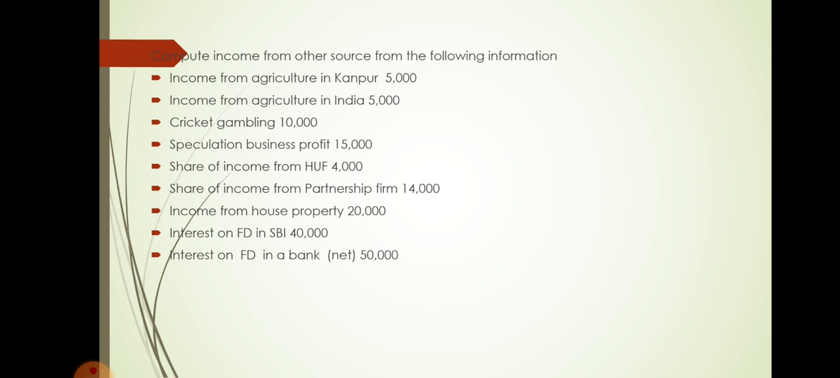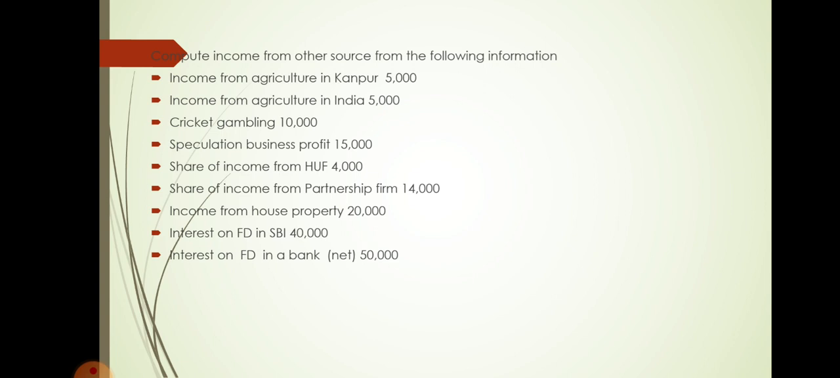Next, share of income from HUF 4,000. So any share of income from HUF is exempted under section 10. So it is exempted. Next, share of income from partnership firm is rupees 14,000. So if you have any share of income from a partnership firm, then it is also exempted under section 10. It is not taxable here. Income from house property is given. So it is the income that comes under the house property head. So it is not taxable here.